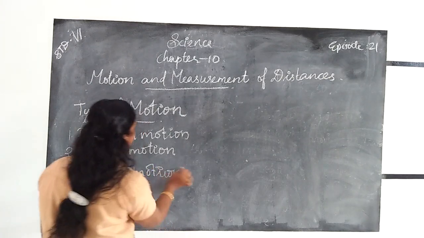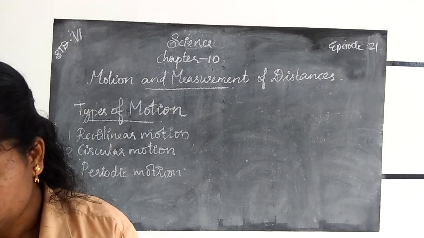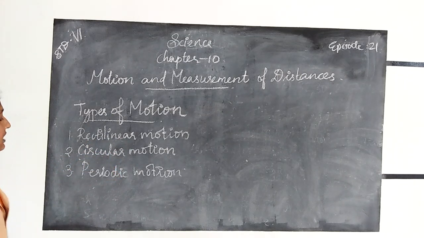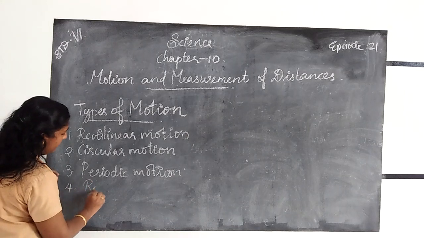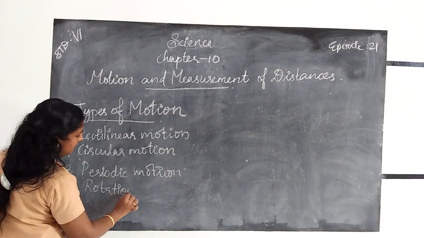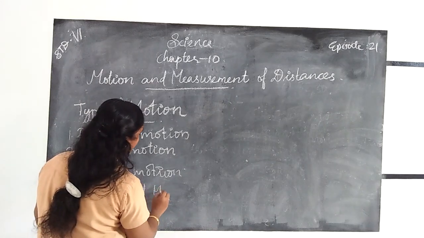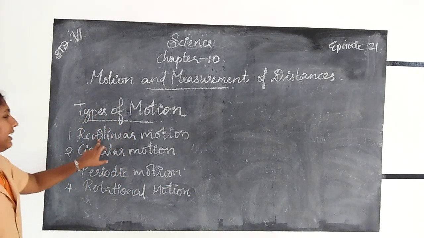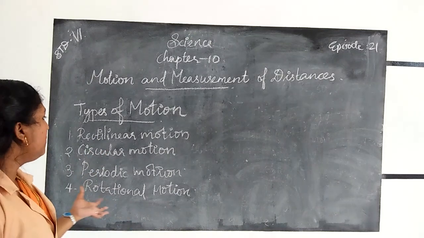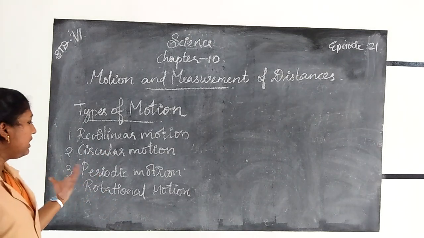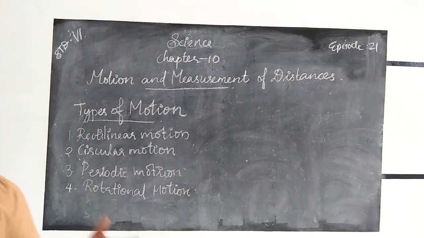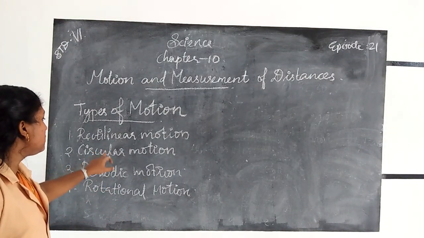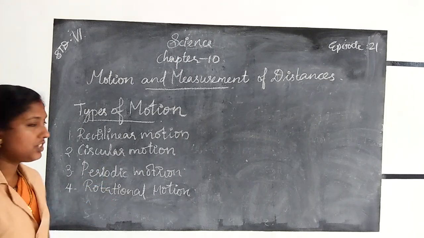Fourth one, rotational motion. These are the different types of motion: rectilinear motion, circular motion, periodic motion, rotational motion, orbital motion, etc. Here we should study about rectilinear motion, circular motion, periodic motion, and rotational motion.